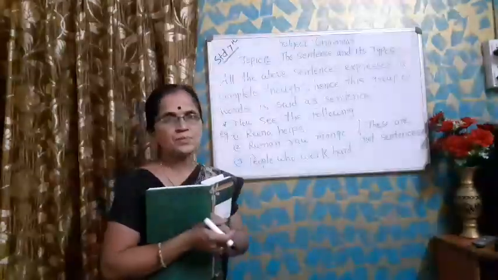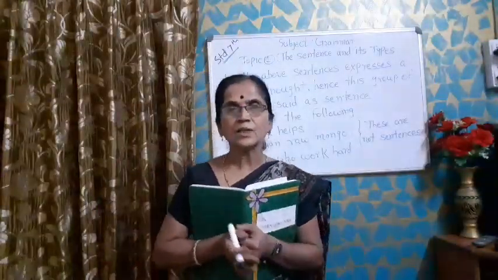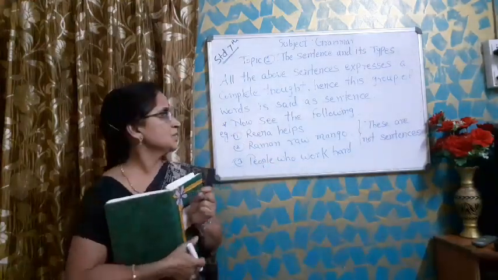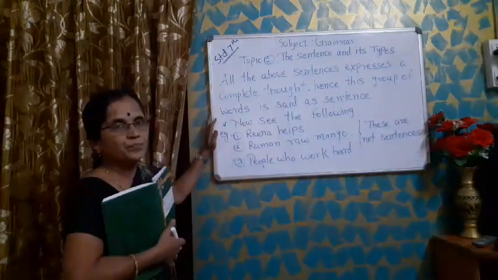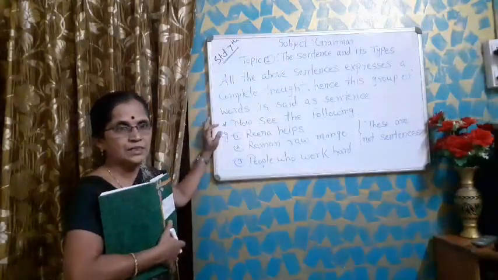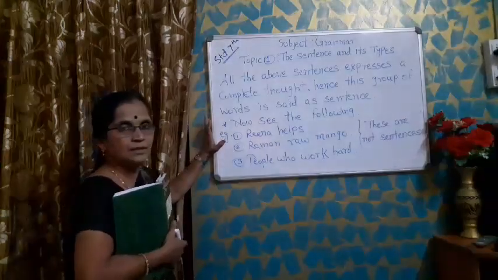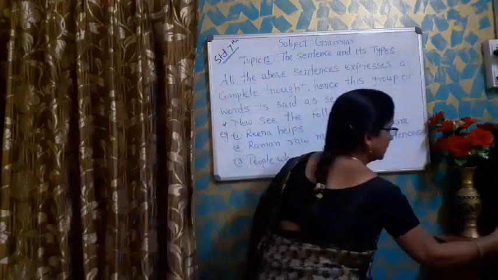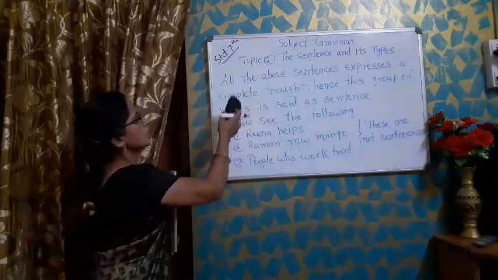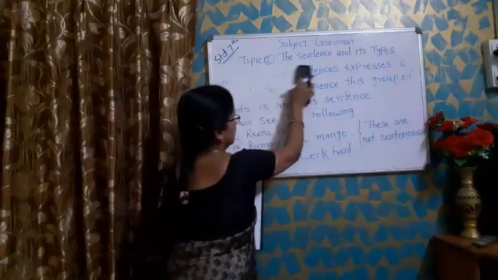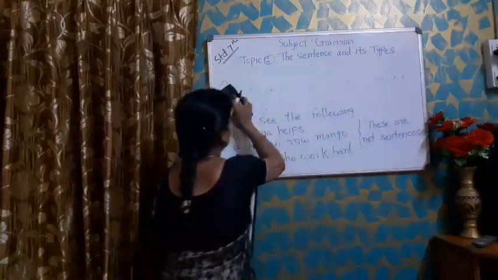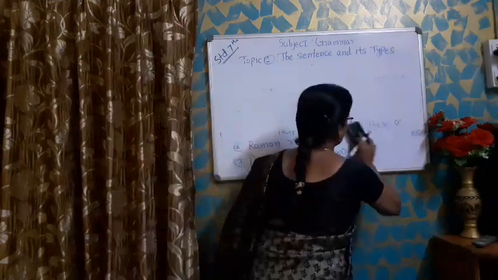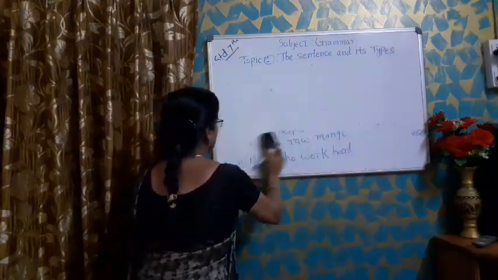Now, once again I will repeat. Do you understand what is meant by a sentence? A sentence is a group of words which gives us complete meaning, complete thought, or complete sense. That group of words is said to be a sentence. Now, I think all of you understood what is meant by a sentence. And in this topic, we are going to learn the types of sentences.